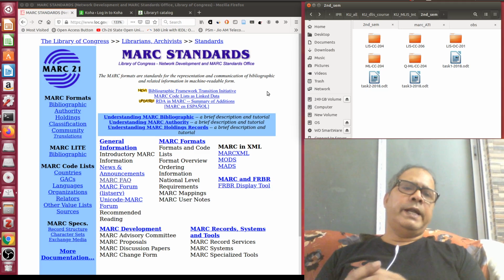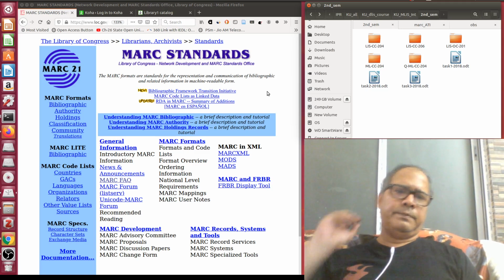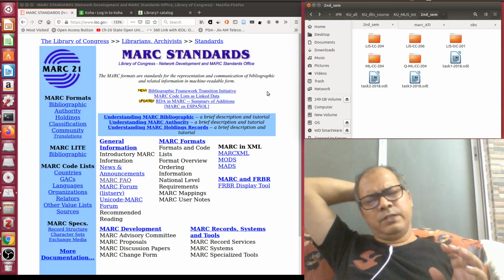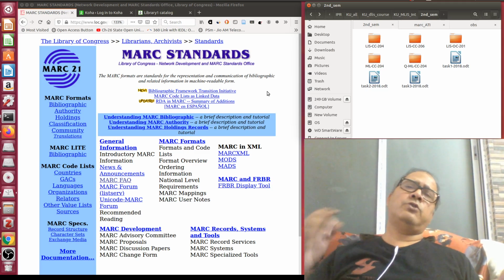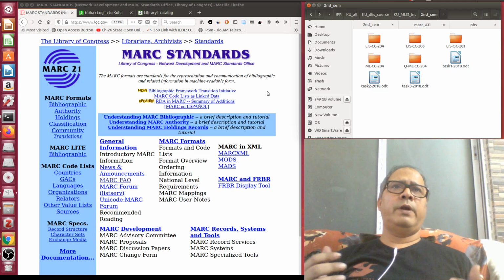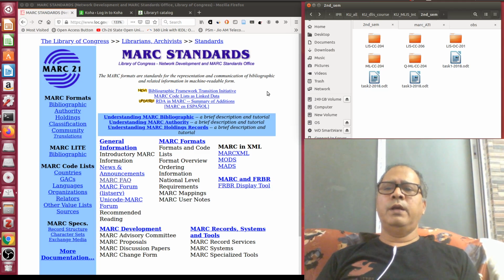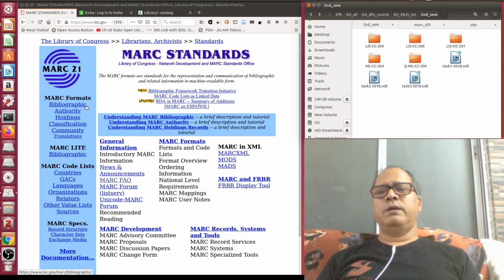The second important thing you need to know is that MARC is a family of five coordinated standards. It's not that it's only the MARC 21 bibliographic format or the MARC 21 authority format. If you go through this, you can see that there are five MARC formats. MARC 21 bibliographic format, which most libraries are using, is the major standard within the family.